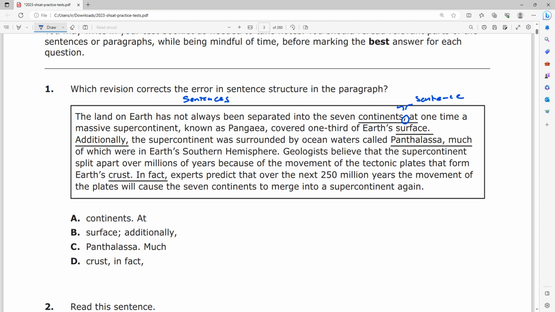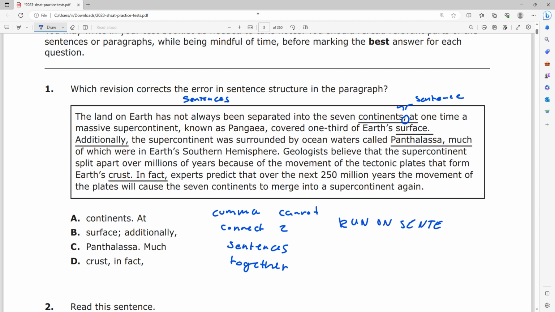And why is this an error? It's because a comma cannot connect two sentences together. So whenever I see two complete sentences and a comma between them, I know that is wrong. That is what we call a run-on sentence, and that obviously isn't allowed.